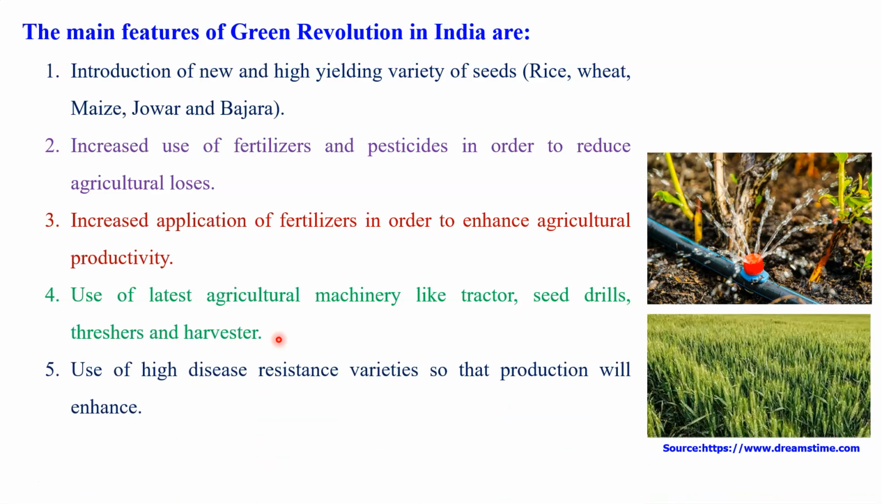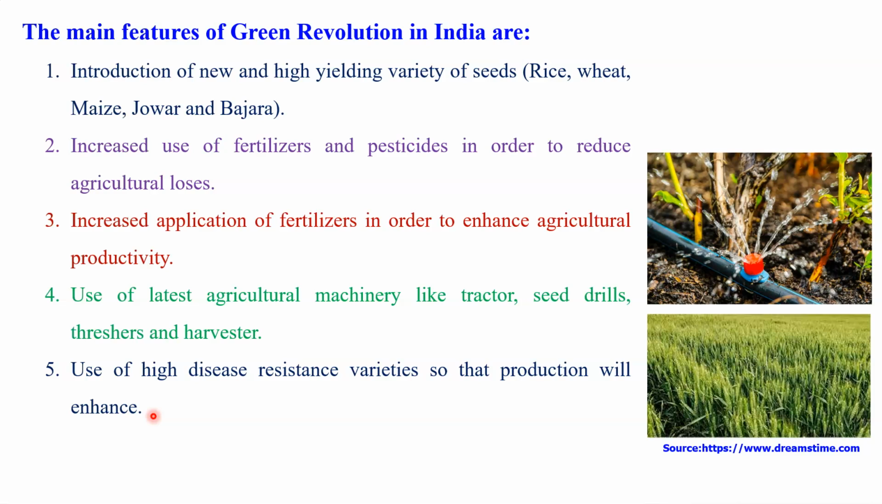Let us talk about another important feature, that is the use of high disease resistance varieties so that production will be enhanced. It means when we introduced the new and high yielding varieties of the various seeds, there was not too much loss through the various diseases, because they have very good resistance power against the various diseases.